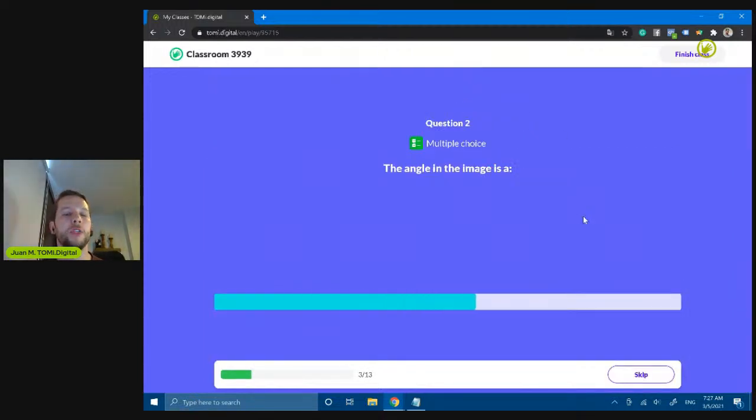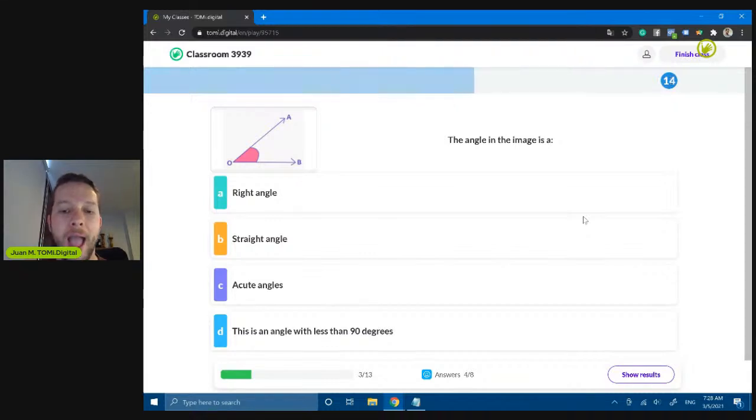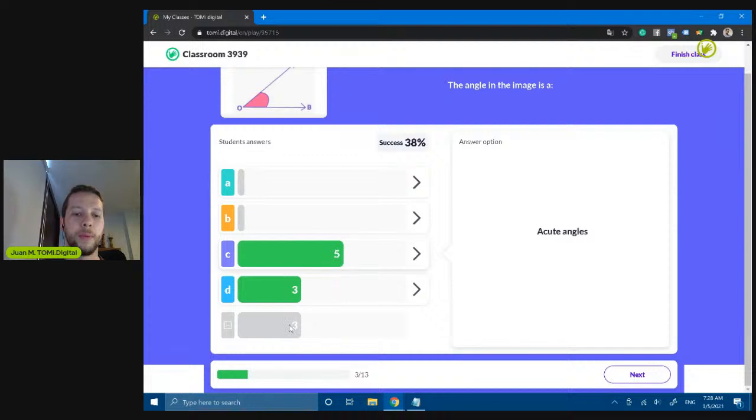Second question: the angle in the image is... Remember that this is a multiple choice question, so you need to select 1 or more options, and after that, click on the answer button. If you don't click the answer button, it's not going to be registered as an answer. So time is over. 8, 7, 6, 5. Remember the delay, so probably when you see this video on YouTube, you were already done. That's right. Three people didn't answer.